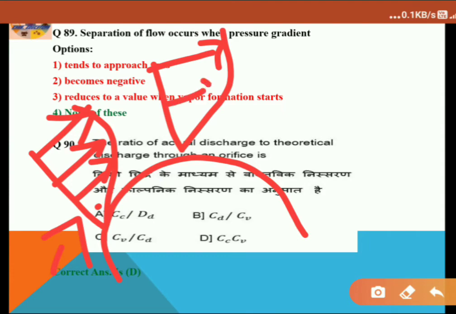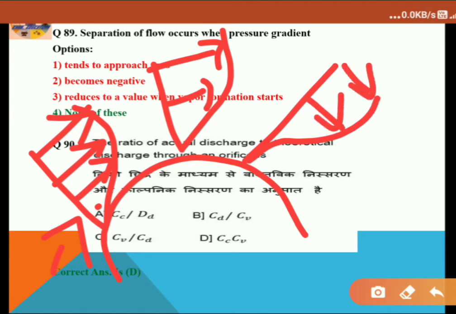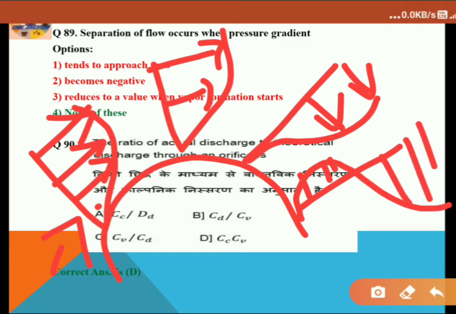Then after a certain point it will become 0, then it starts going in the negative direction. Here a negative velocity gradient will occur, and at that position separation will occur.